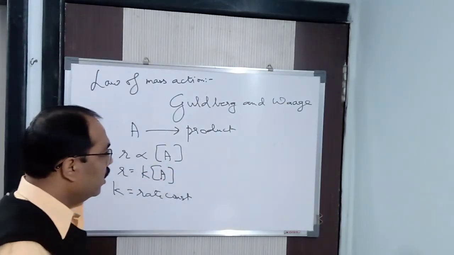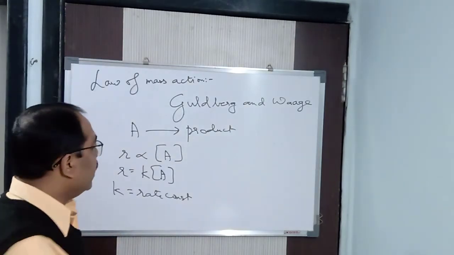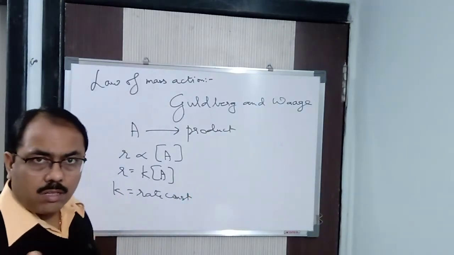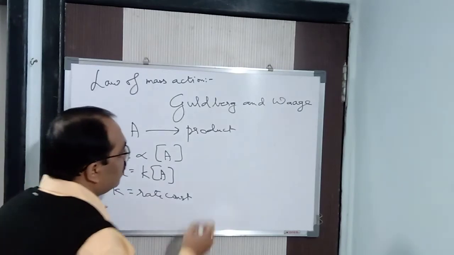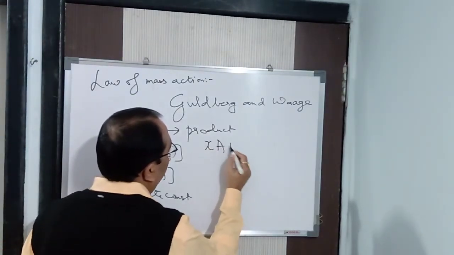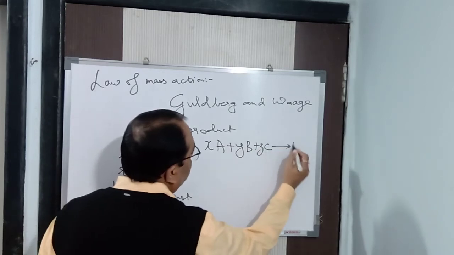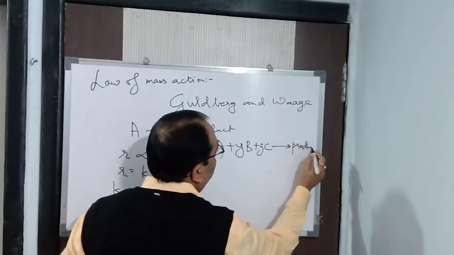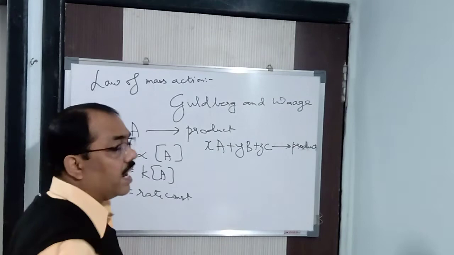We got it. Now the rate of a chemical reaction. It is not necessary that a reaction will have only one mole and only one reactant. It can have any number of moles and any number of reactants. Let us say we have a reaction: x moles of A reacts with y moles of B plus z moles of C to give a product. Why am I writing the product directly? Because I am not interested in the product here, only in the reactants.